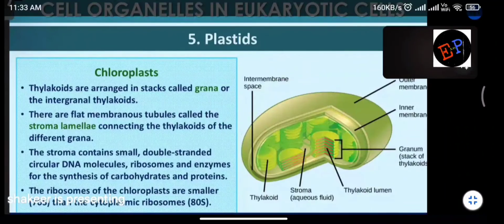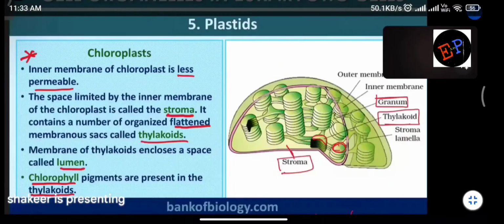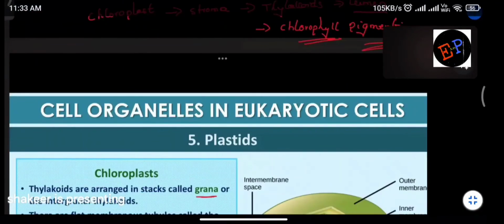So, thylakoids are arranged in stacks, which are called as grana. Okay, ma? Plural form is grana. Singular form is granum. So, this group of thylakoids, what we call them? We can call them as grana. And there are many granum which are present. All of them, they are called as grana. Clear, ma? Are you able to understand? See, ma, this total one cylindrical type of structure, this is called as granum. Okay. How many granums are there? Many granums are there. So that is why they are called as grana in plural form.